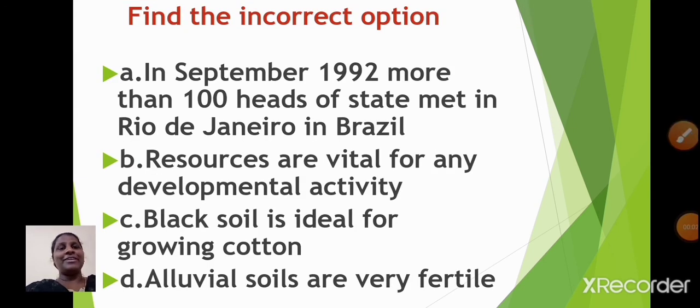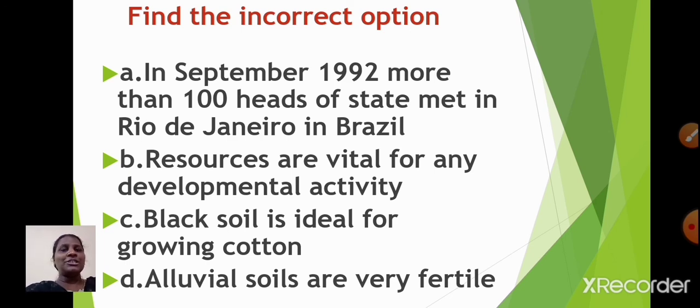Students, here we need to find the incorrect option. 4 options will be given to us. In that, 3 will be correct and 1 would be wrong. So you need to identify the incorrect option. Option A. In September 1992, more than 100 heads of state met in Rio de Janeiro in Brazil. Option B. Resources are vital for any developmental activity. Option C. Black soil is ideal for growing cotton. Option D. Alluvial soils are very fertile.